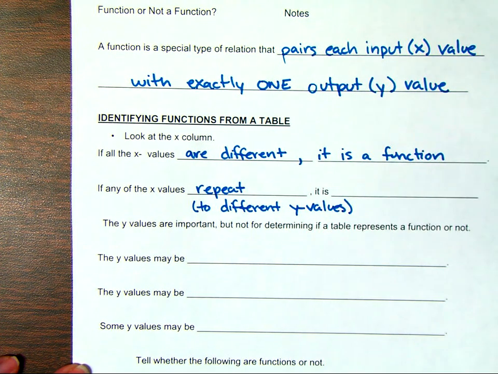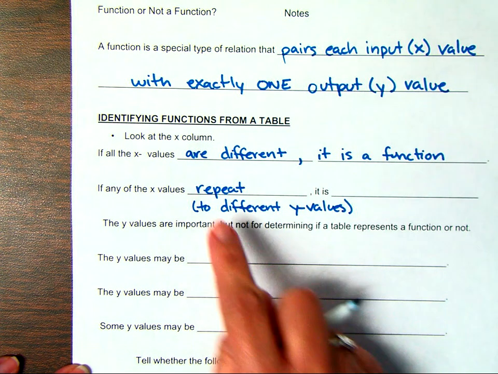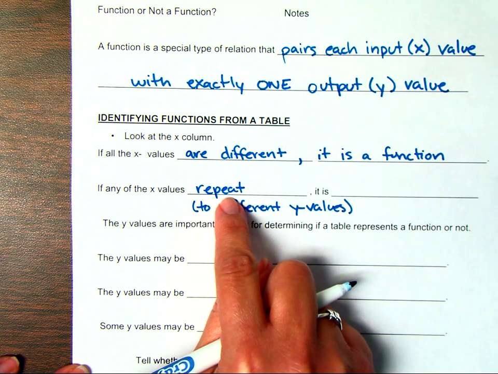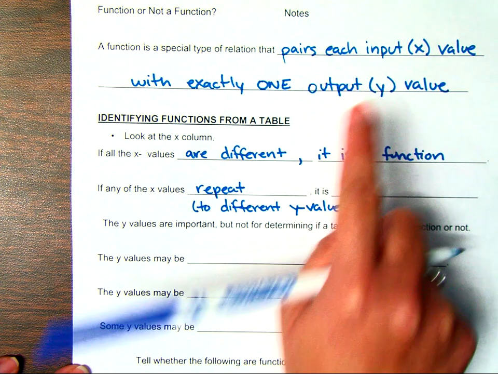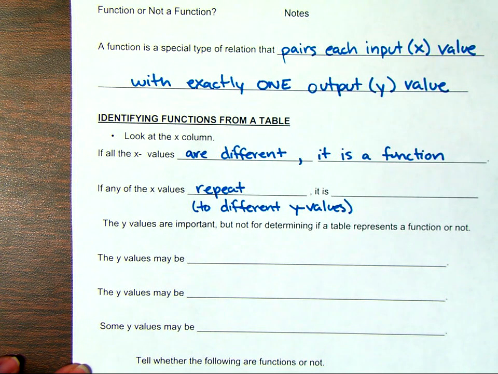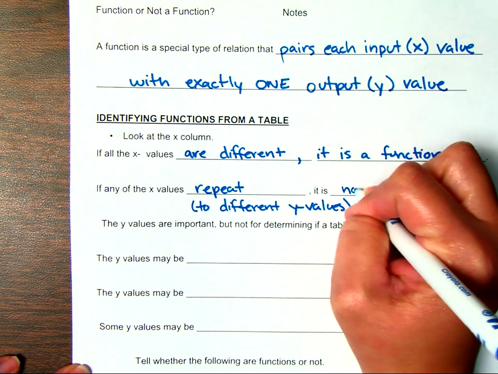So let's say that they have a table when x is 2 and y is 3. If they list x again as 2 and y is 3, yes, the x repeated, but it's still matched to the one only y value, so technically that's a function. We'll talk more about that when we see some examples. If the x was repeating, like when x was 2, y is 3, and then later on when x was 2, y was negative 8, well, the x repeated matched to a different y value, therefore it's not a function. It can only be going to one and only one value of y.